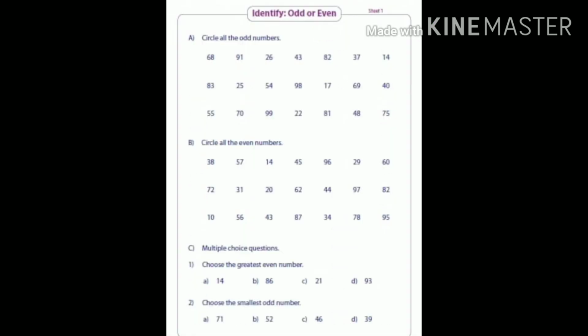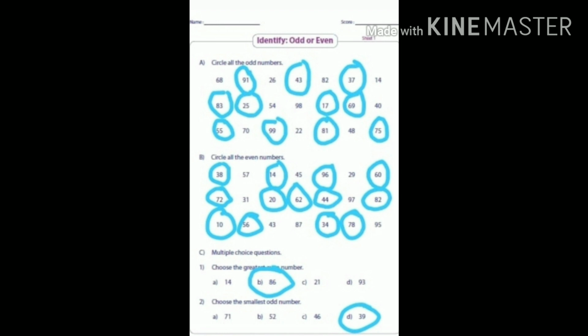Now let us do some exercises. The first exercise is to identify the odd or even number. Circle the odd numbers. Circle the even numbers. The multiple choice question: find the greatest even number and the smallest odd number. Now let us see the answers.